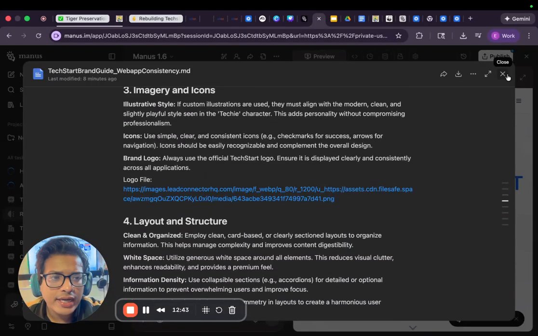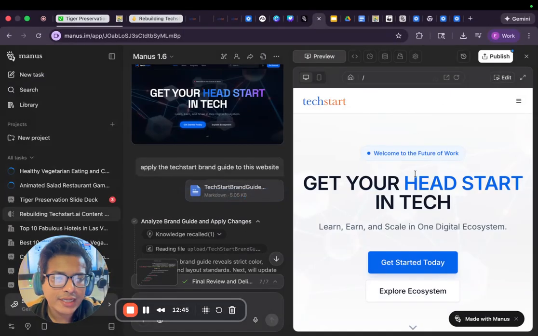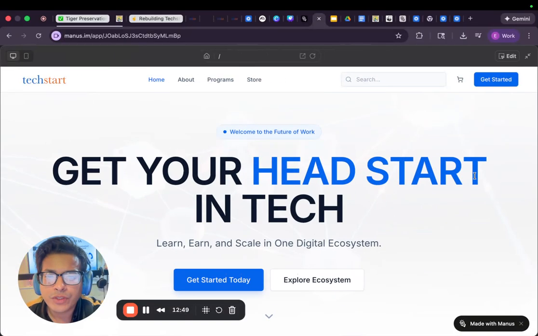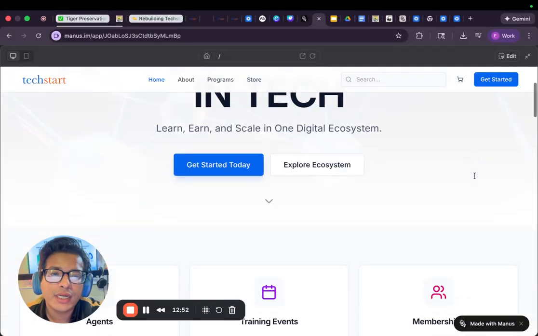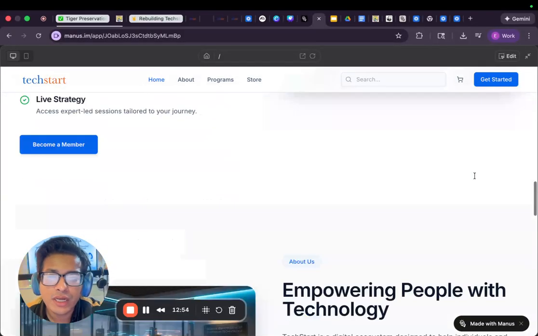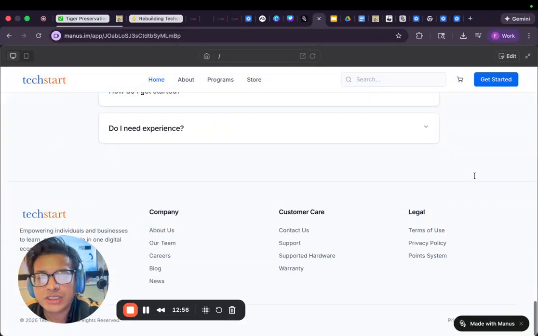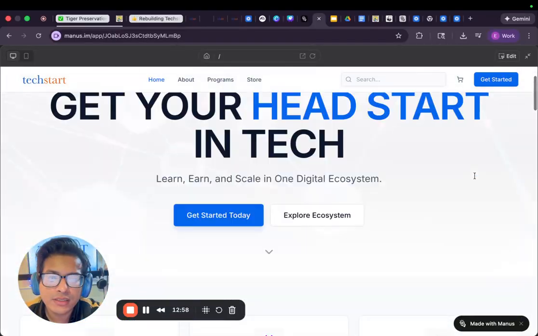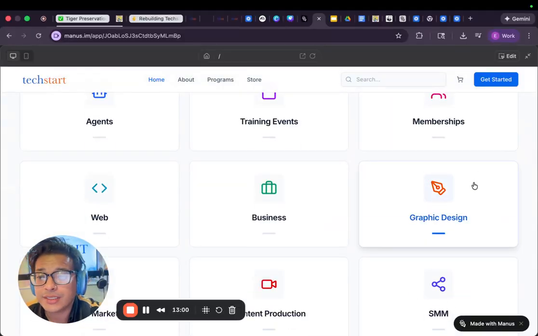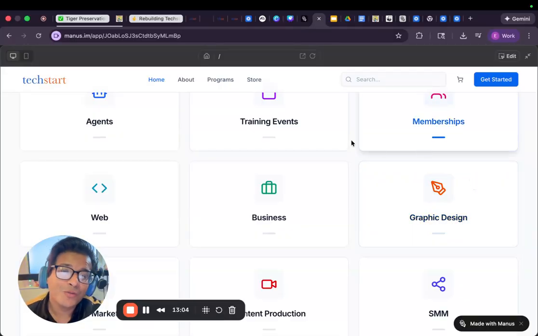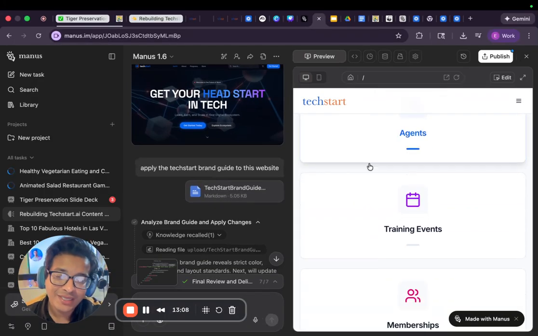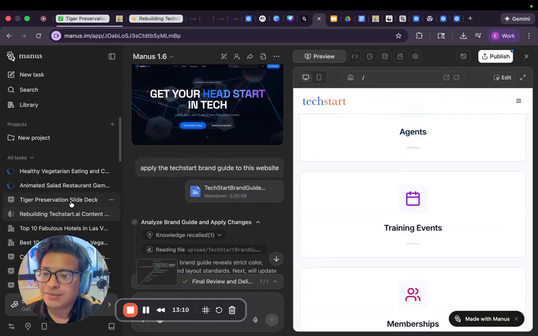And okay, like I said, I have a couple versions of that document, but at the very least, it did change the blue. It did change the feel. I personally was not a fan of all of the stuff happening in the background. And still, even though it just changed it all to white, there's a lot more that needs to happen here. And you'll see what I mean. Maybe check out the TechStart.ai website now. Hopefully it's cool. If not, send me what you would do because I would love to hear it. So that was that. I'm going to leave that one alone.